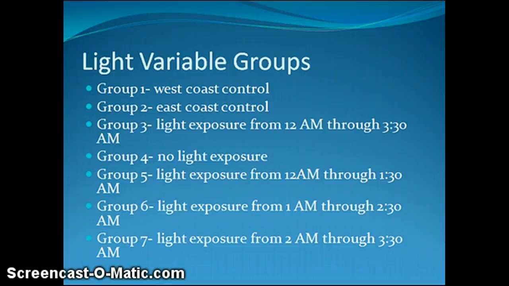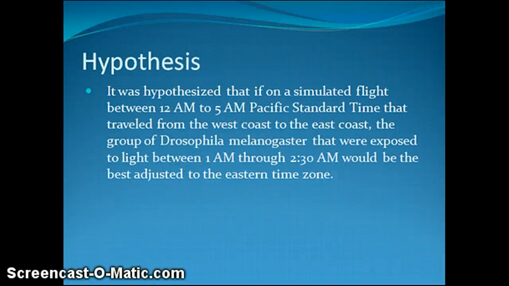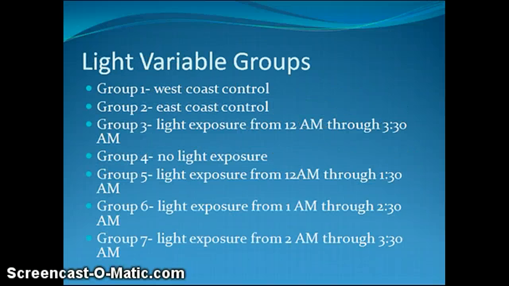It was hypothesized that the group that was given light between 1 a.m. and 2:30 a.m. would be best adjusted because the cycle would be able to restart and adapt to the new light pattern if it was given light 1 hour before sunrise. I'm sorry, I accidentally jumped forward one too many slides. So this is my hypothesis page, and as I said, I thought that the group that was given light between 1 a.m. to 2:30 a.m. would be best adjusted. Here's the light variable groups that we have.